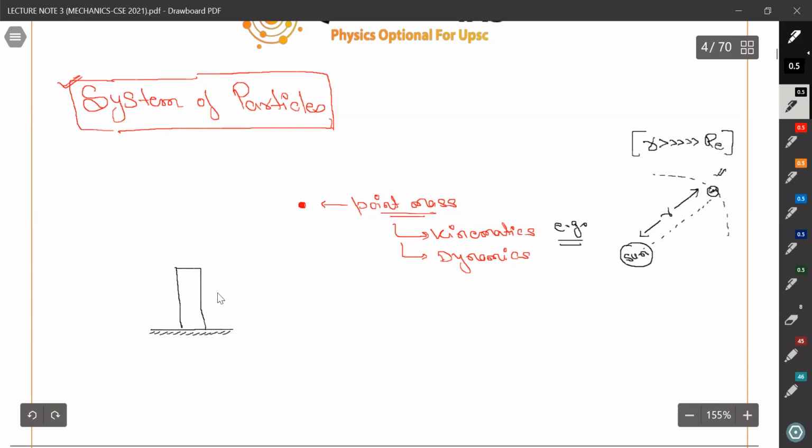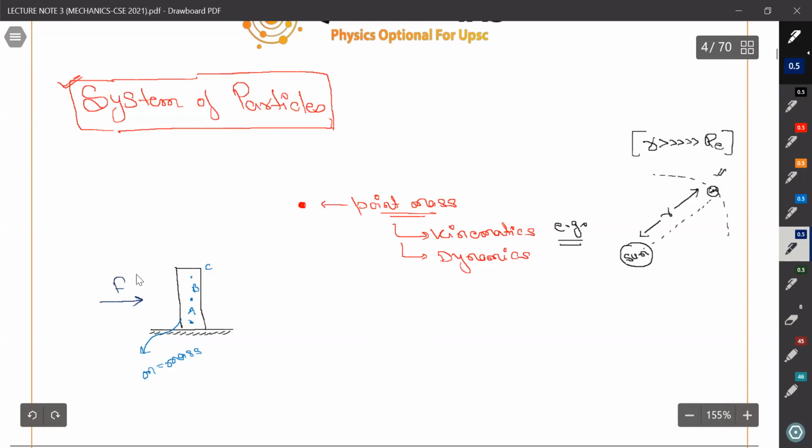For example, suppose this block, okay, and I am pointing it A, B and C. Its mass is m be the mass. And what happen if we apply the force here, F? What would happen?